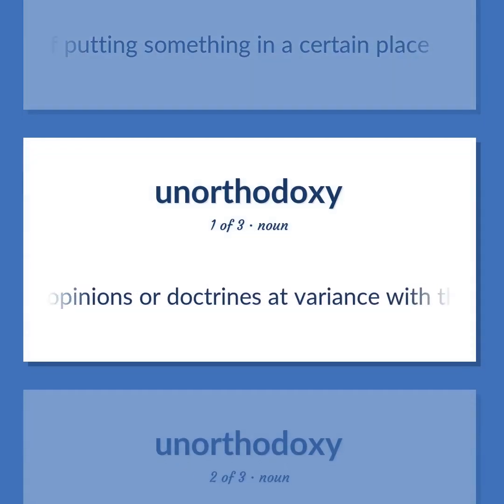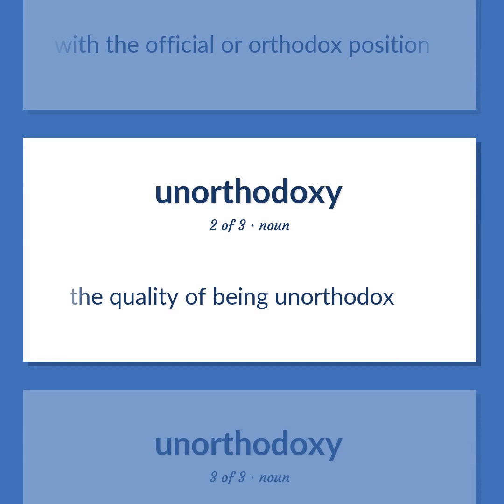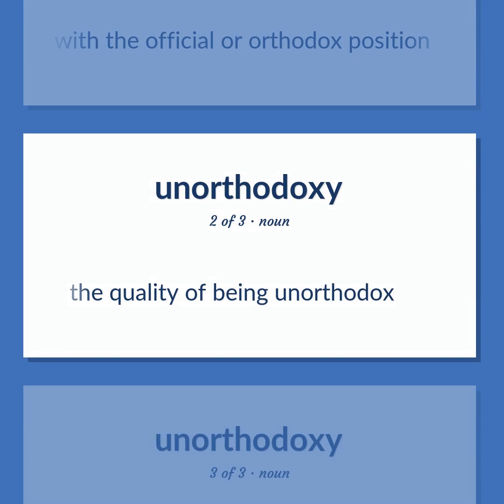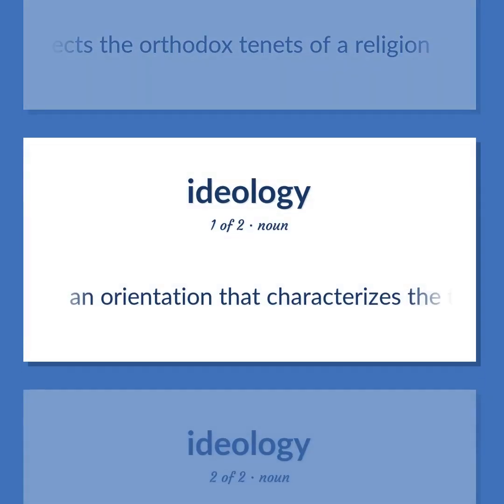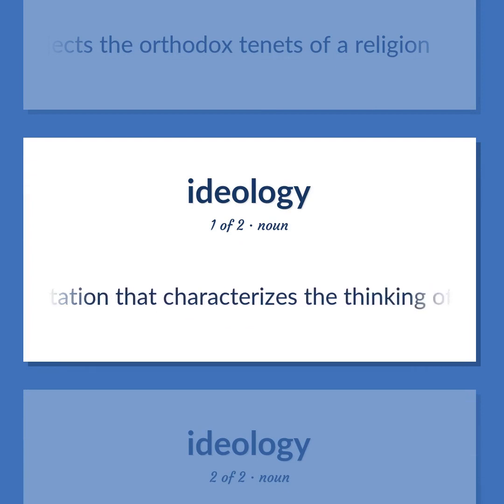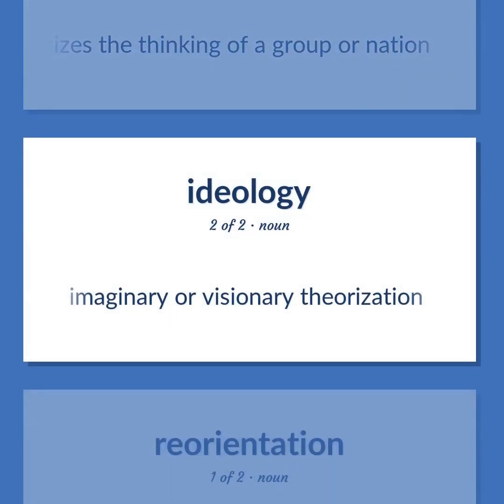Any opinions or doctrines at variance with the official or orthodox position. The quality of being unorthodox. A belief that rejects the orthodox tenets of a religion. An orientation that characterizes the thinking of a group or nation. Imaginary or visionary theorization.